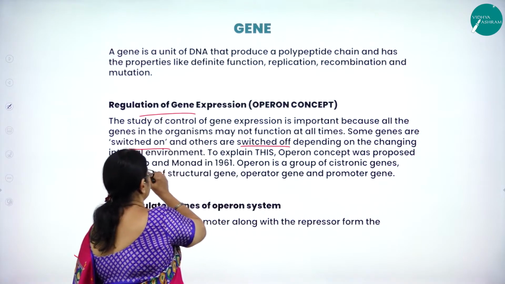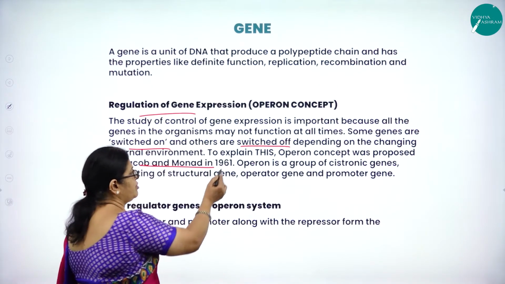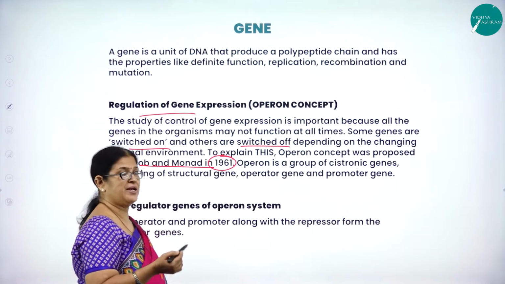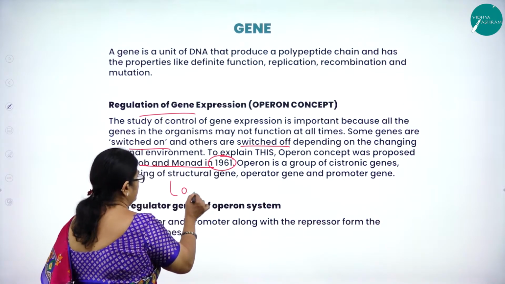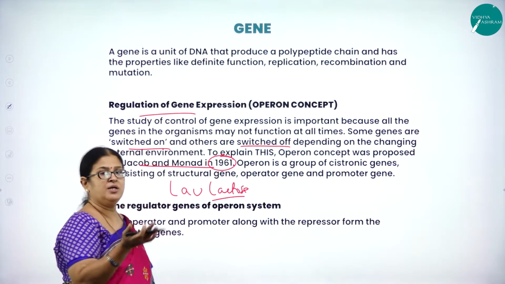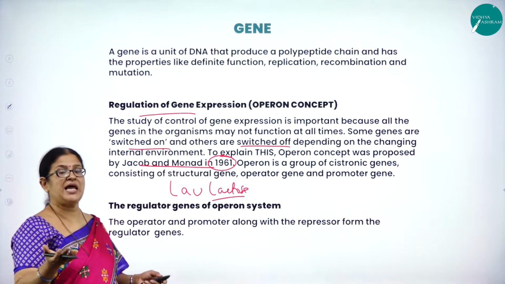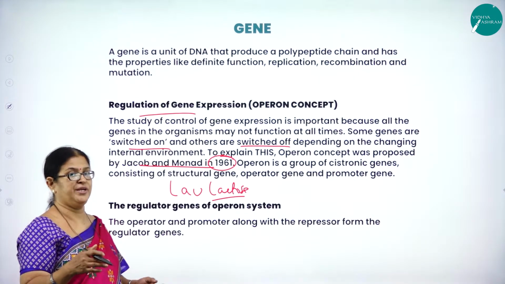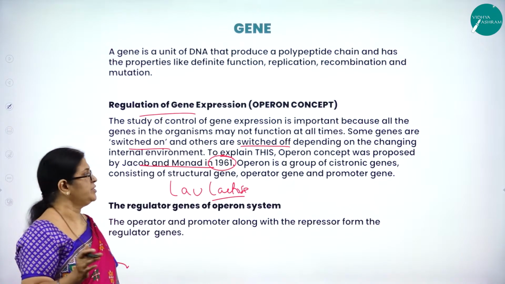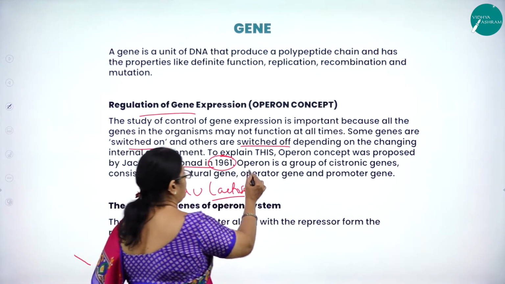So this whole mechanism was explained by Jacob and Monod in 1961, and the whole concept is called lac operon. Lac stands for lactose. When lactose is given to the culture medium, the whole mechanism is switched on. When lactose is not provided to the nutrient medium, the whole mechanism is switched off, so the gene expression is stopped. Hence we use the word operon.